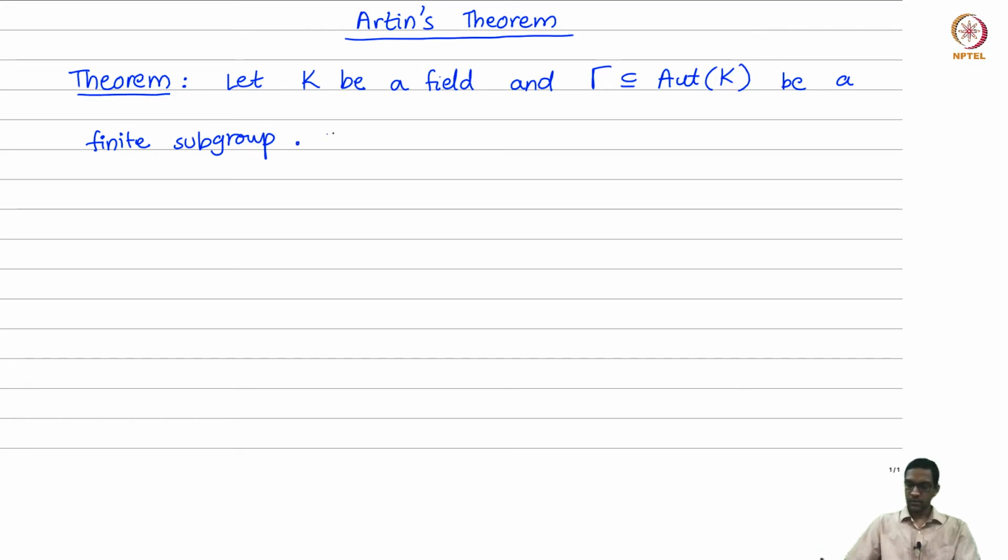Then, recall we talked about the fixed field of K, which is the set of all elements of K which are fixed by every element of Γ. Then [K : K^Γ], that is the degree of this extension, is finite, and in fact it is equal to the cardinality of this subgroup Γ. So recall the finiteness of this extension is also part of the theorem here.